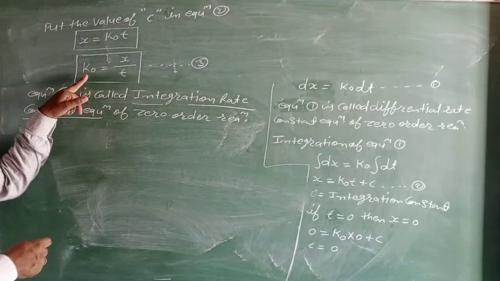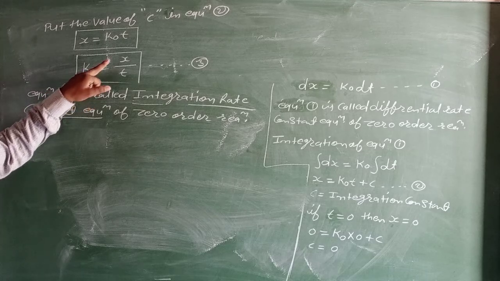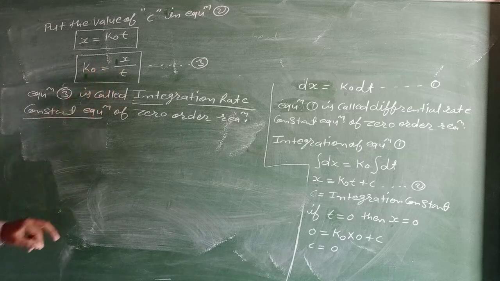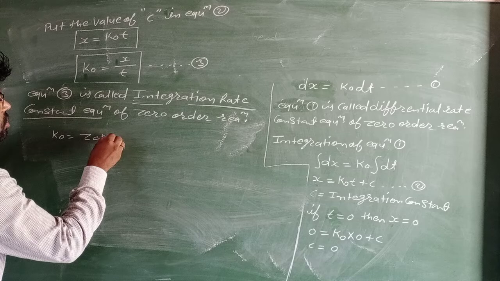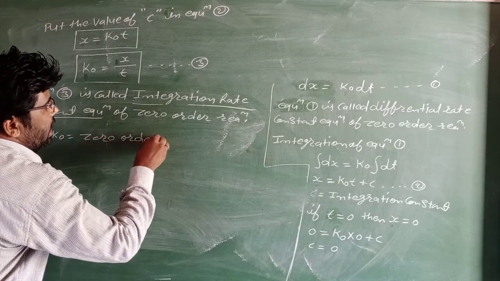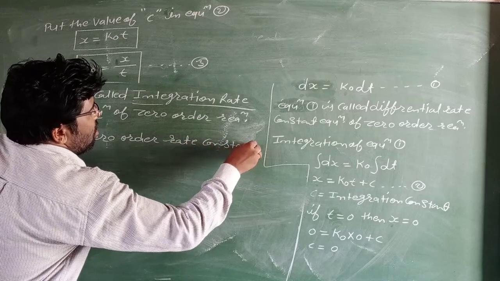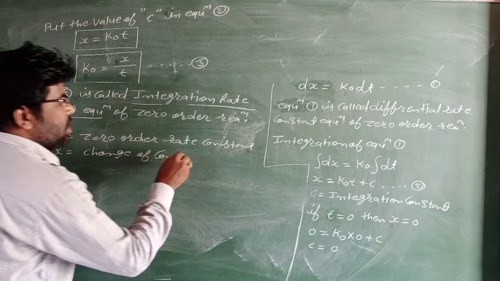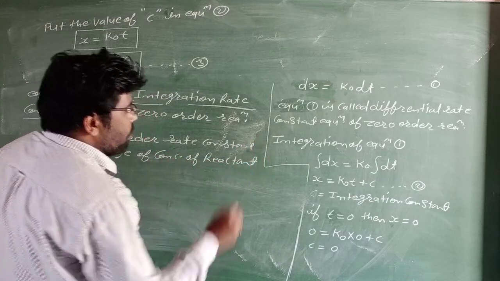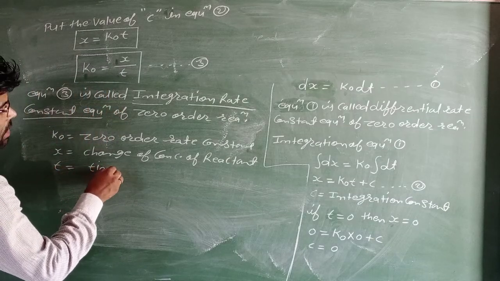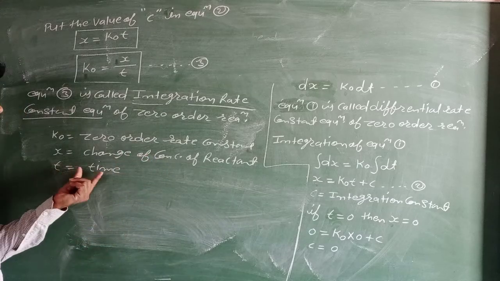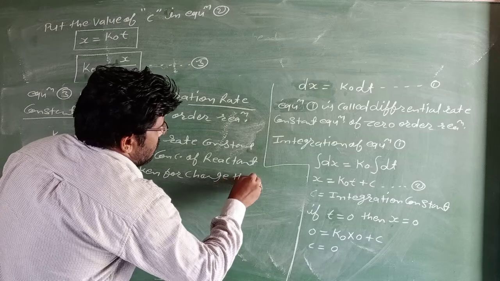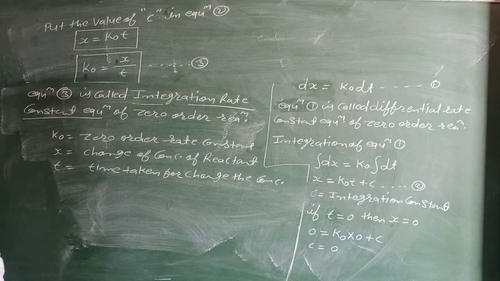Here k0 equals the rate constant of zero order reaction, x equals the change of concentration of reactant, and t equals the time taken for the change in concentration.